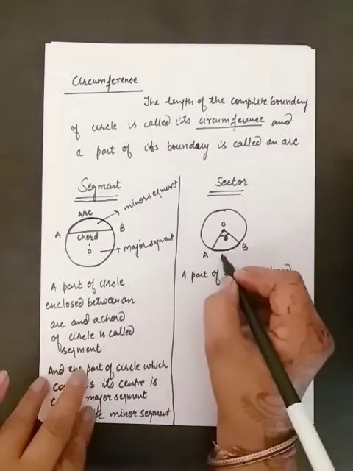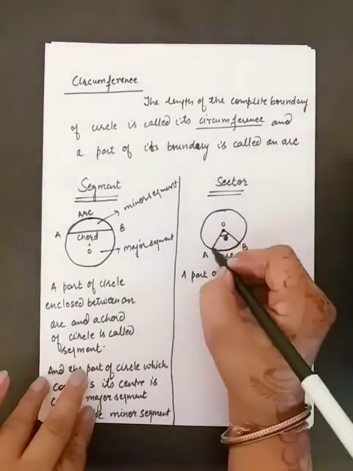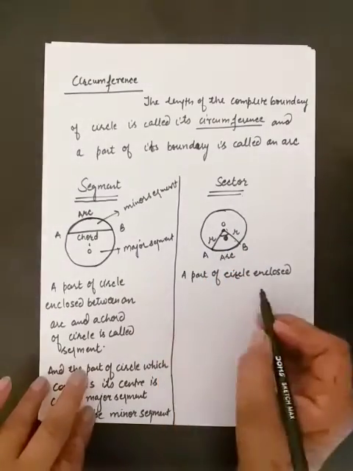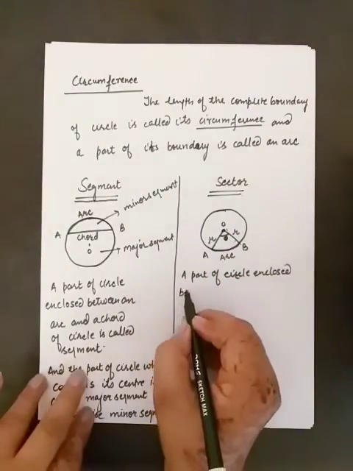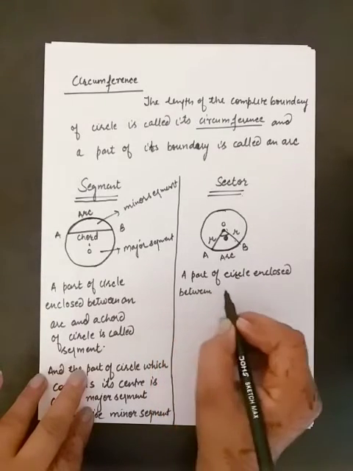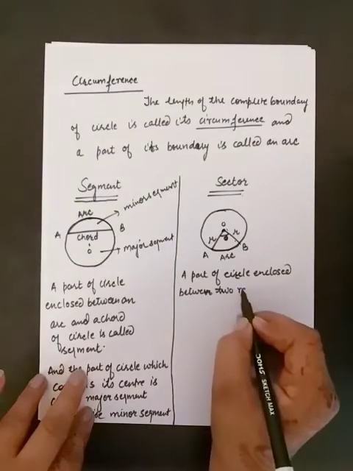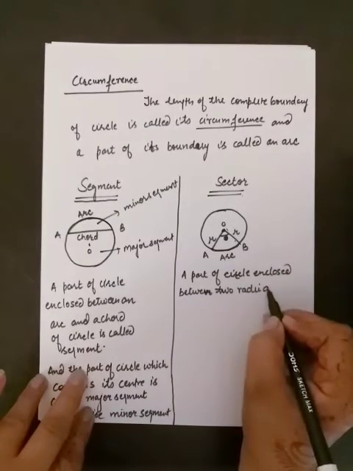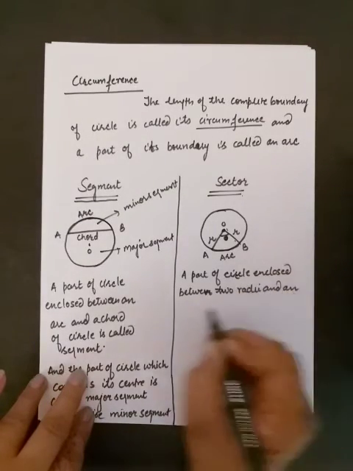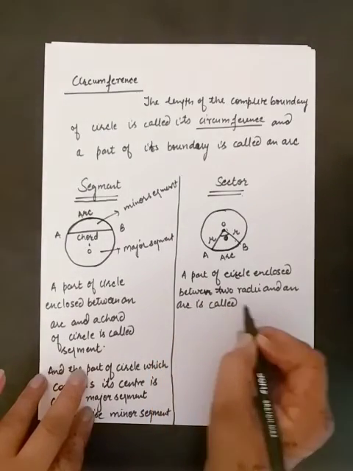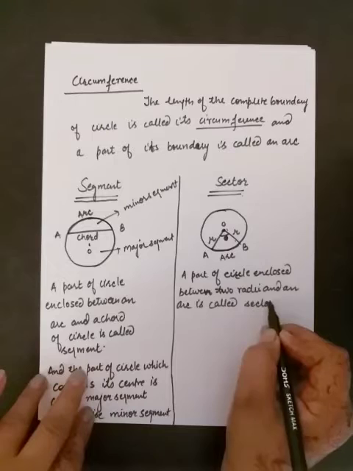Again, AB is an arc and OA is radius, OB is also radius. So a part of circle enclosed between two radii and an arc is called sector of circle.